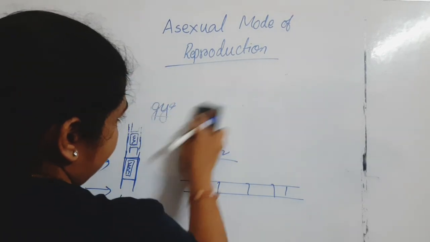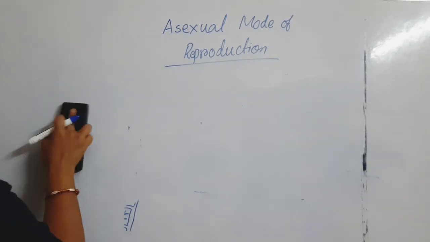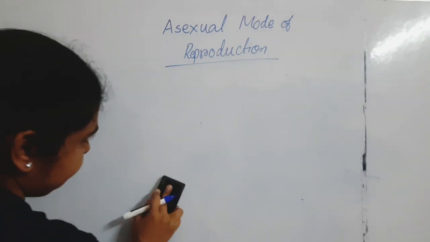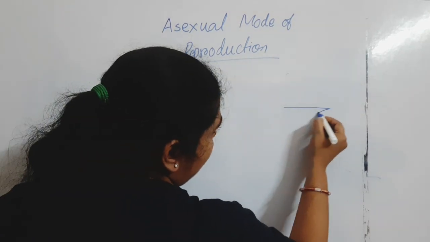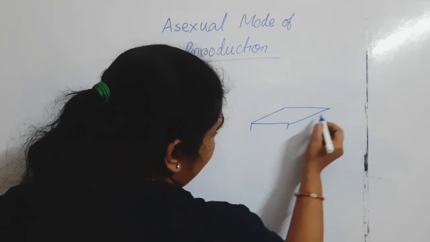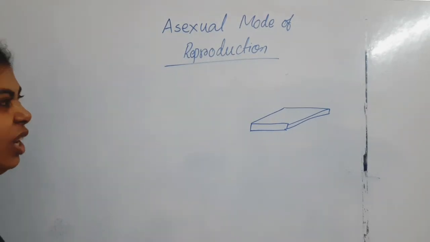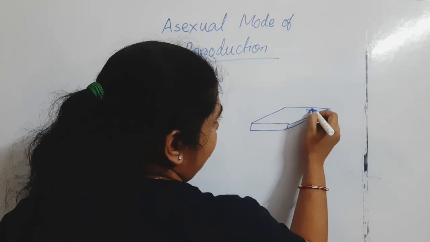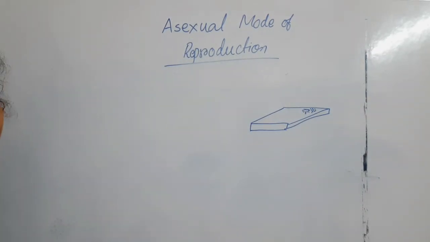Now, do you ever notice a piece of bread? A very small piece of bread is there, and after a certain time, you can notice some blue-green patches, some greenish or reddish patches. So what are those? Those are nothing but bread mold.